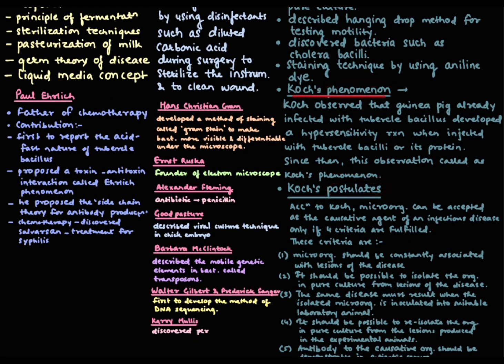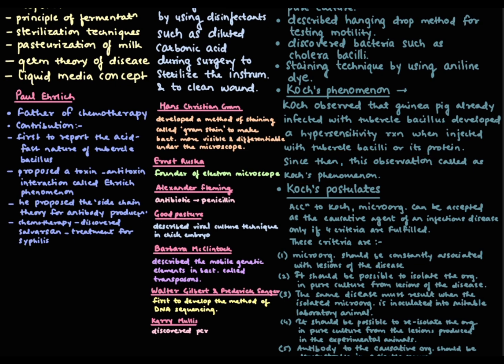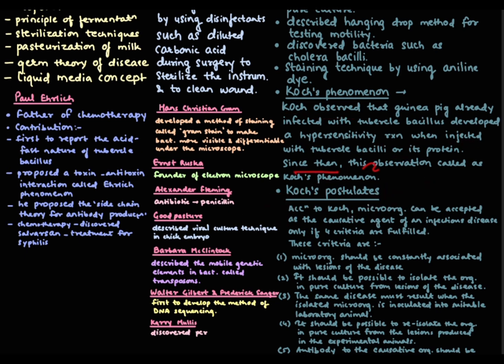So first we will see about the Koch phenomenon. He observed that a guinea pig already infected with the tubercle bacillus developed a hypersensitivity reaction when injected with the tubercle bacilli or its protein. Since then this observation is called the Koch phenomenon. So here Koch observed that the pig was infected with the tubercle bacillus and developed a hypersensitivity reaction, and since then this observation is known as the Koch phenomenon.